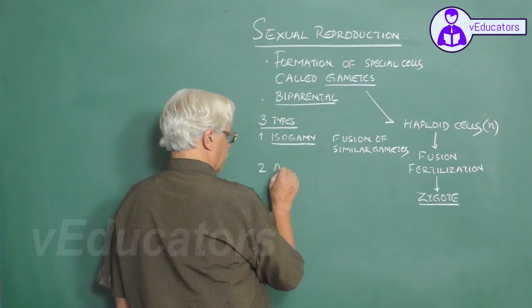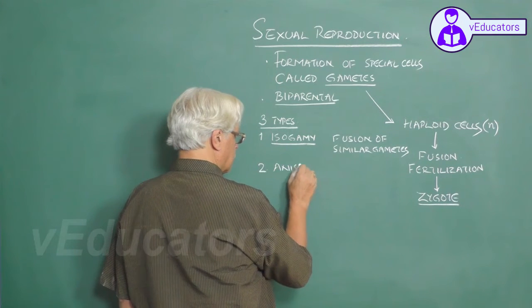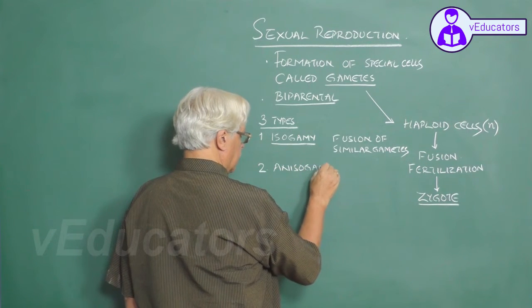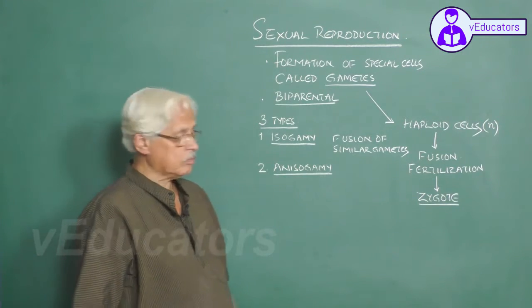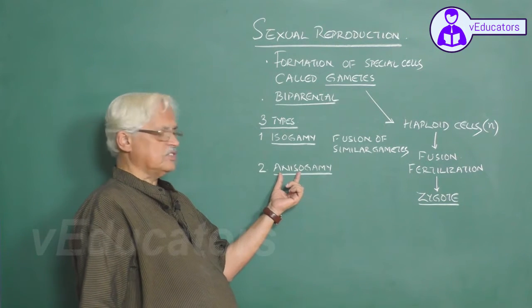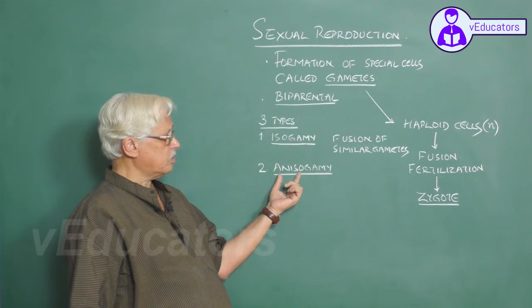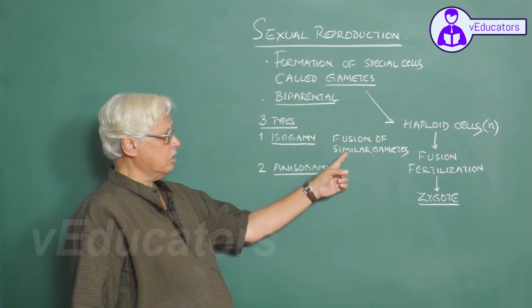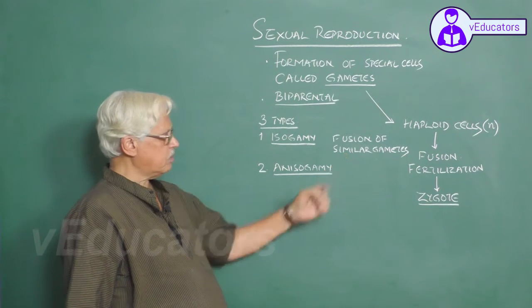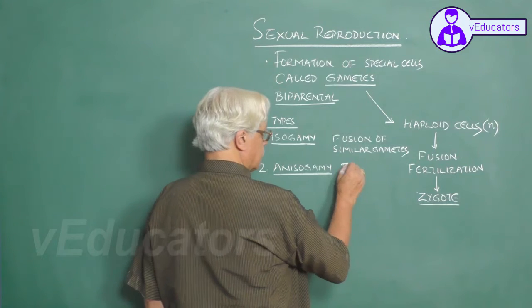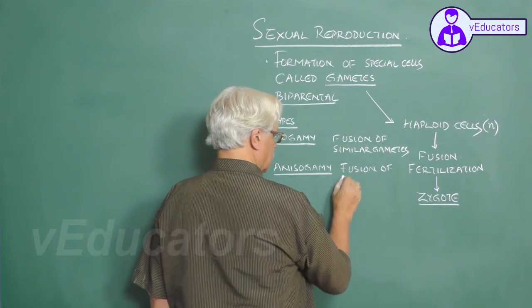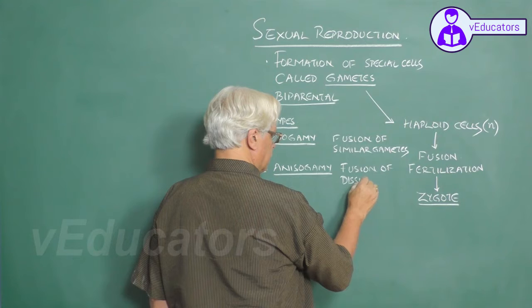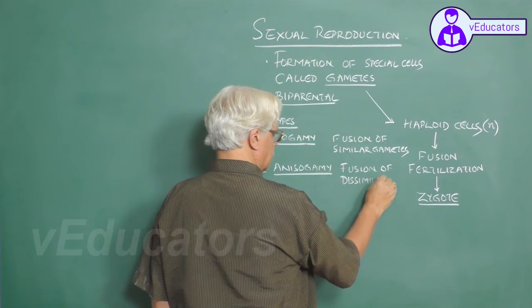Another type is called anisogamy. Aniso means dissimilar. Here, unlike isogamy, this is a process of fusion of dissimilar gametes.